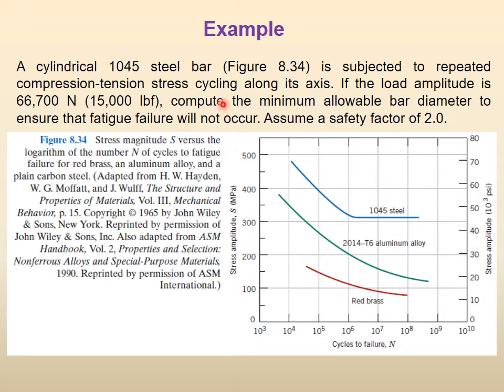One thing I will already tell you now, don't go to the diagram first. Let us go to the diagram. We have 1045 steel, we have 2014 T6 aluminum alloy, and we have red brass. So 1045 steel means this is our curve. In this diagram, forget about these other things. Now go back here. When we say compute the minimum allowable bar diameter to ensure that fatigue will not occur, we have to find the bar diameter. How will you find the bar diameter?